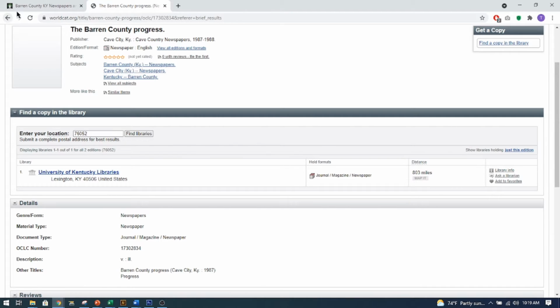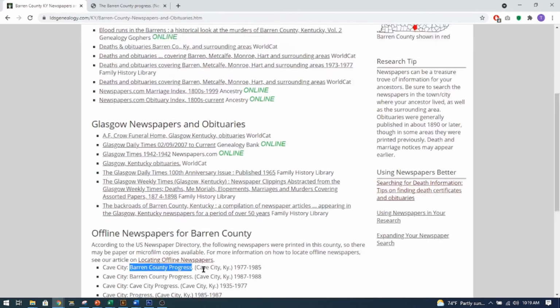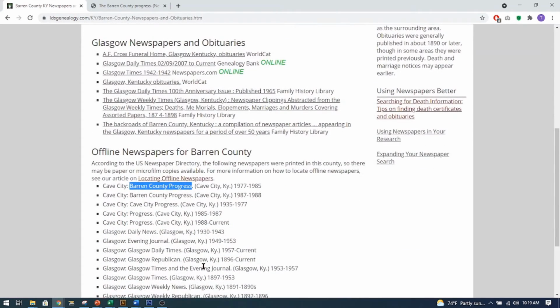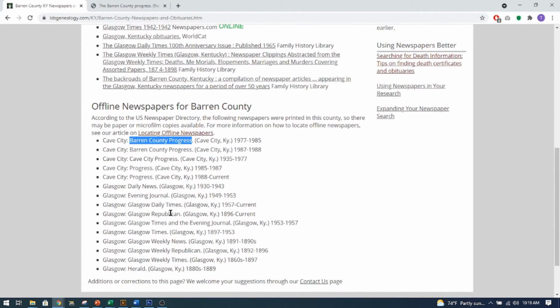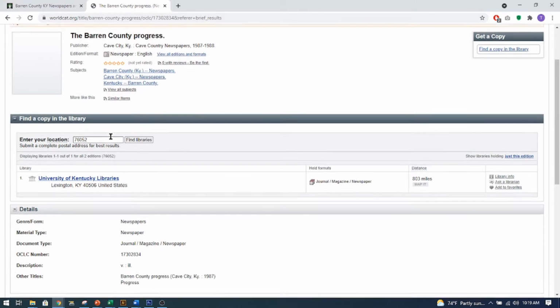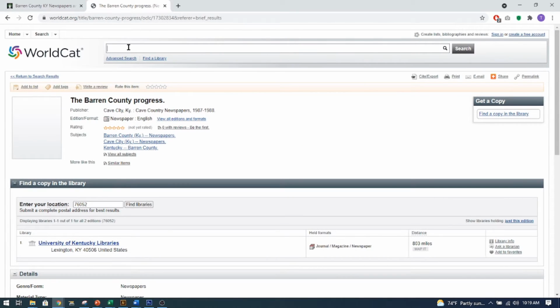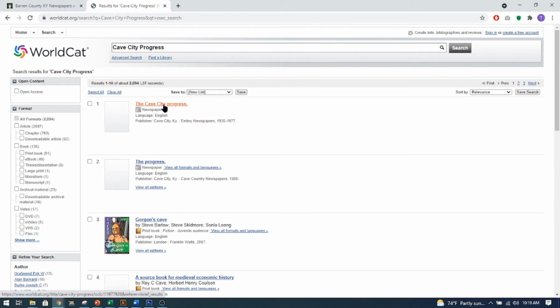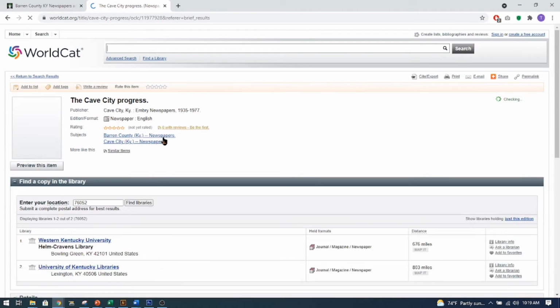Let's go back over here. Let's try this one, this Cave City Progress. Okay, and we will type in that and I can get rid of the period and search. Let's see what we get on this one. There's the newspaper.